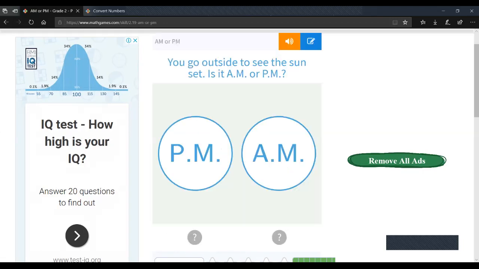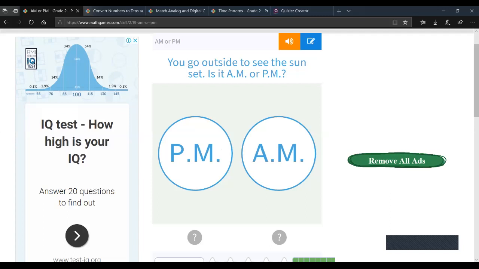Okay, so this is it for now about the AM and the PM. It's really easy. So again, from 12, we change. When we come to 12, we change. So from 12 to 12, we have AM. From 12 to 12, we have PM. But then AM is in the morning and PM is at night. But AM is the early morning, okay?